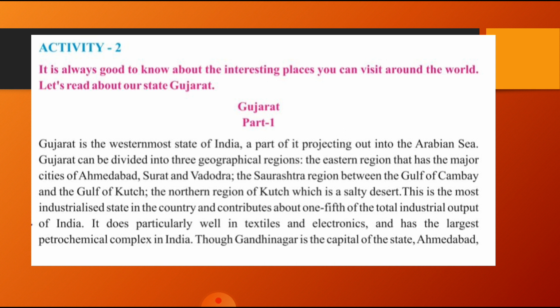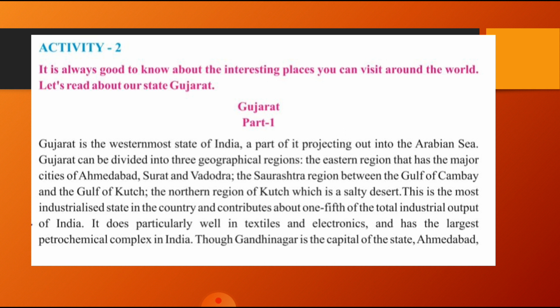Gujarat can be divided into three geographical regions. The eastern region has major cities like Ahmedabad, Surat, and Vadodara. The Saurashtra region is between the Gulf of Cambay and the Gulf of Kutch, and in the northern region is Kutch, which is a salty desert.